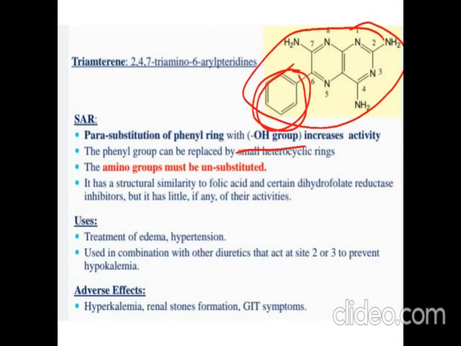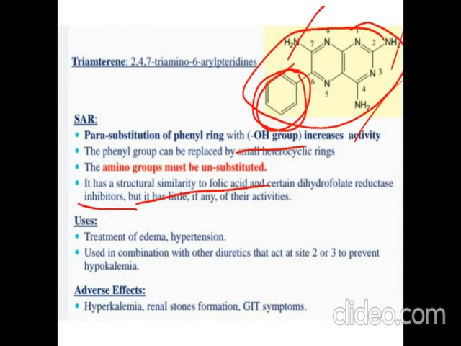Then again, there are three amino groups present. They must be present in the form of NH2. These groups cannot be substituted, like NHCH3 or N(CH3)2. Then next, the structure is similar to pteridine. Pteridine is part of folic acid. So due to the structural similarity with folic acid, they also act as dihydrofolate reductase inhibitors, but they have very little activity as they have only a small part of the folic acid. So that is the SAR.